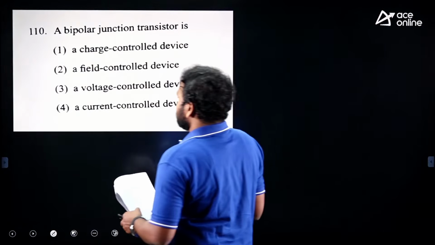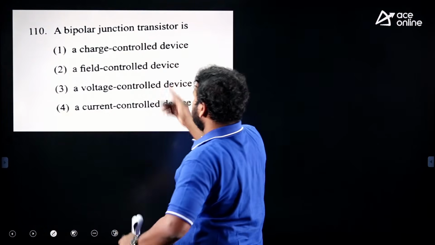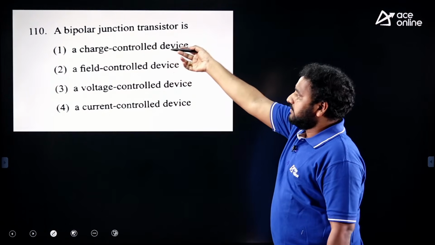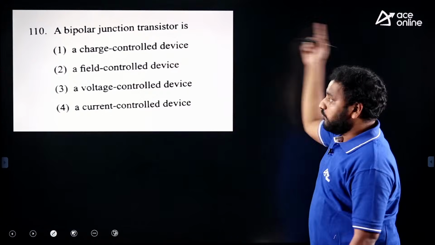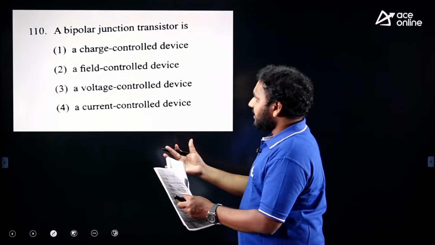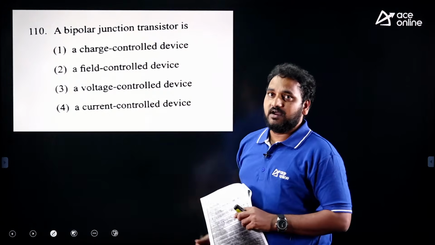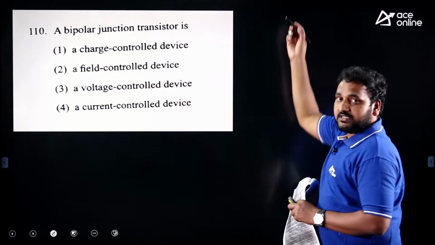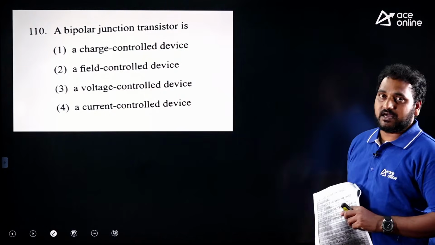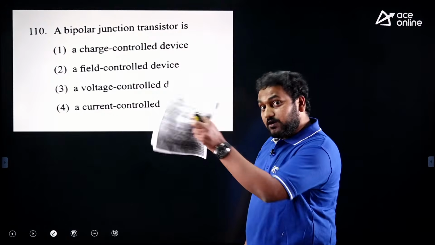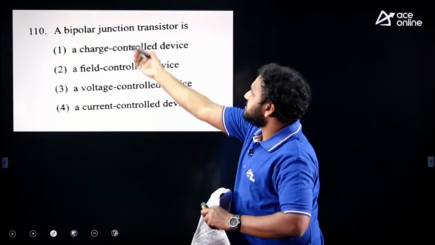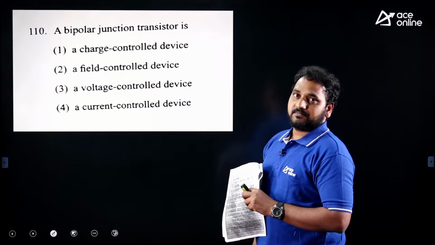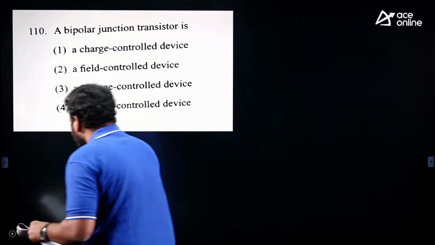A bipolar junction transistor is not a charge coupled device. You see, we have discussed the basic idea of diode, transistor, FET, MOSFET and op-amp in one table, and how they behave and what the switching response is. Actually BJT is a current controlled device, because base current is controlling the collector current, and FET and MOSFET are voltage controlled current sources. But a transistor is a current controlled current source, or we can simply say it is a current controlled device.